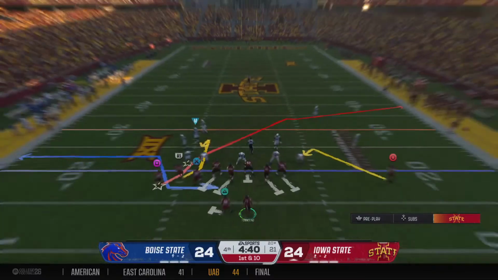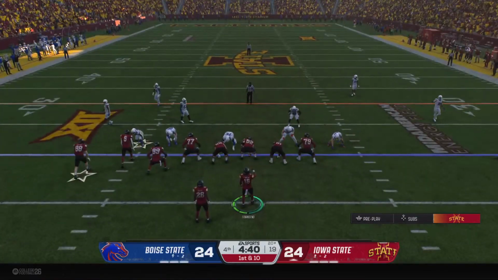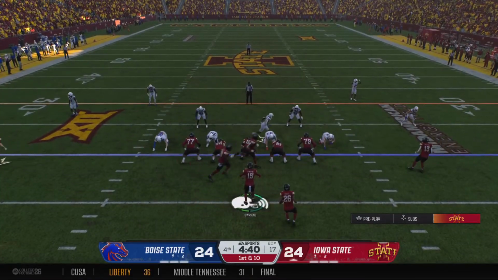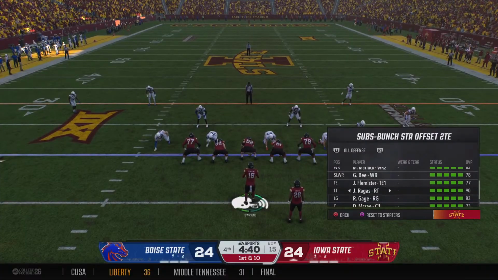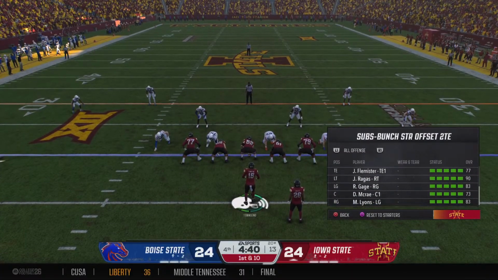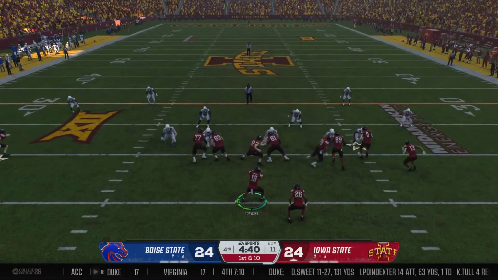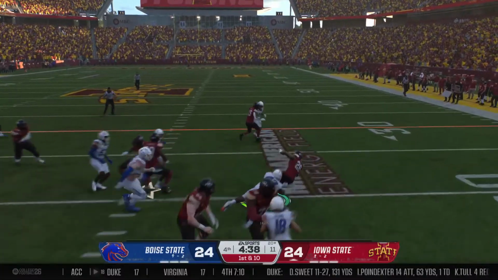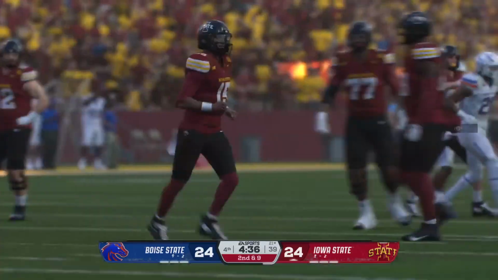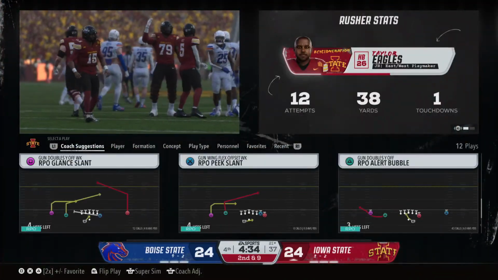Iowa State sending the offense back out. Another opportunity here. They had to punt it on their last possession, but this time, tight game, hoping to get something on the board. He might want another play. Try to get it to the edge. Into the pile, maybe got one. He's stopped at the 21.